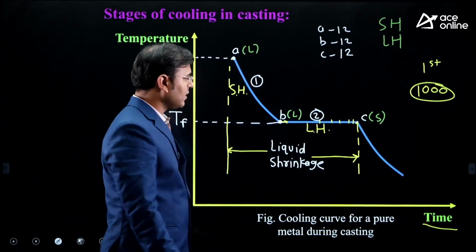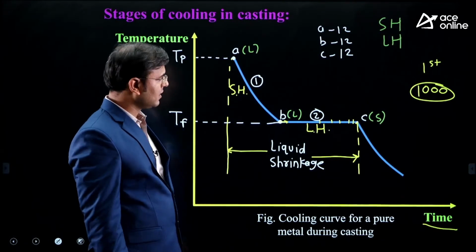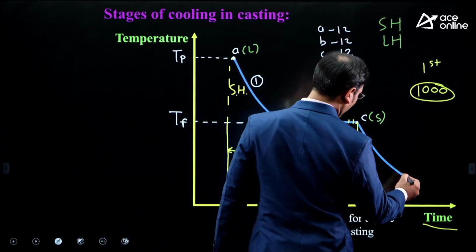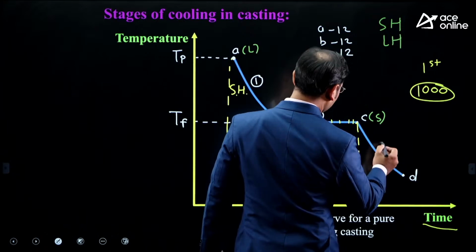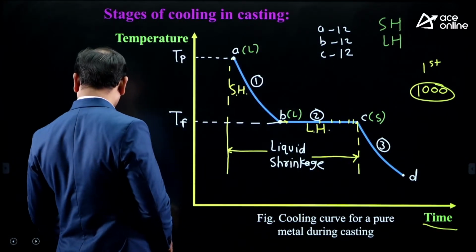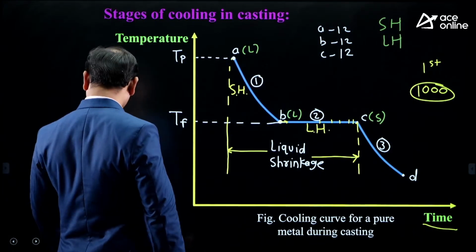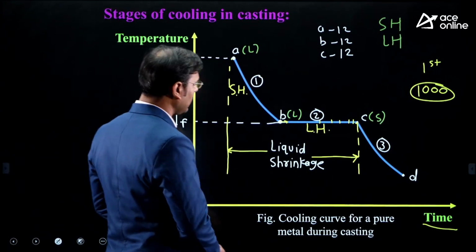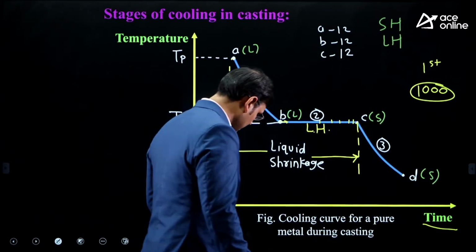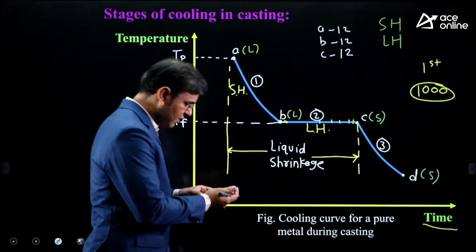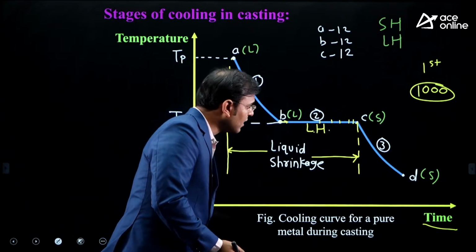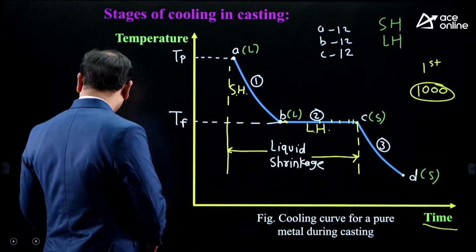But when it converts into solid at C point, you can see that the next stage is there. The next point is D, and this is stage 3 in the casting. At C there is a solid. At D there is also a solid. And from C to D there is also some shrinkage.